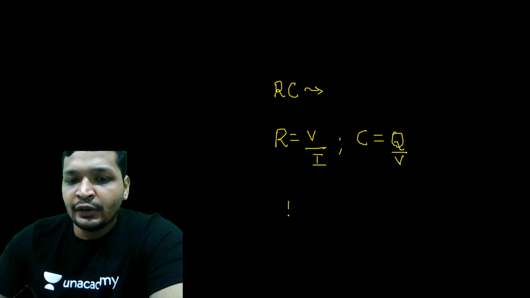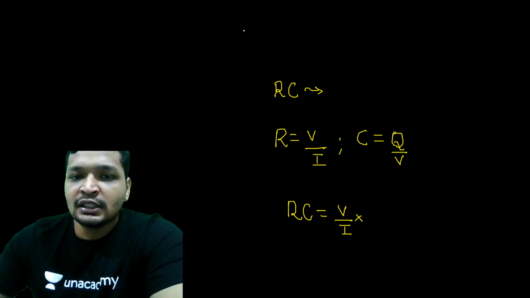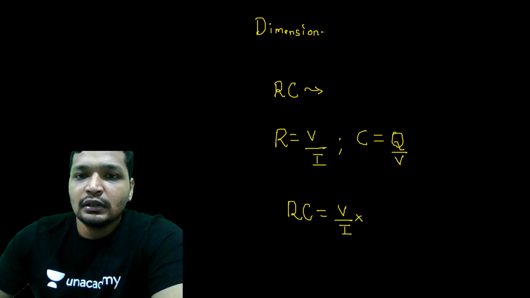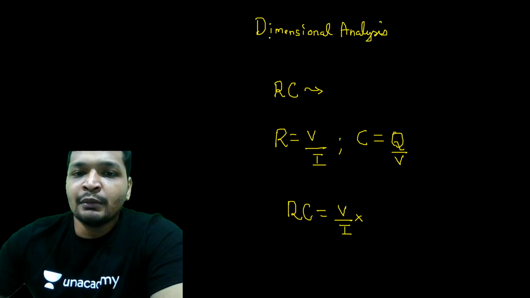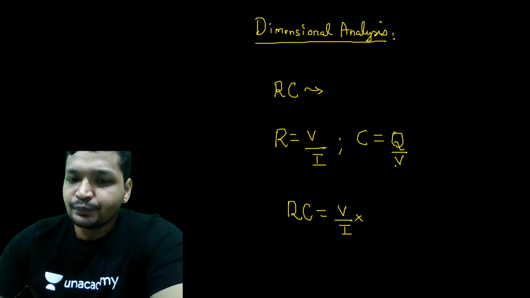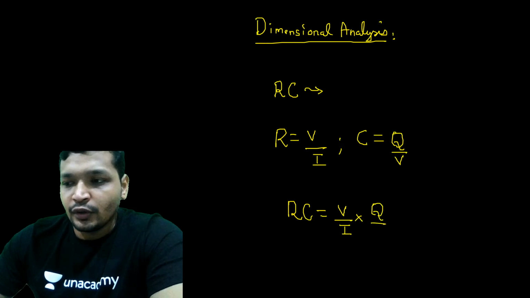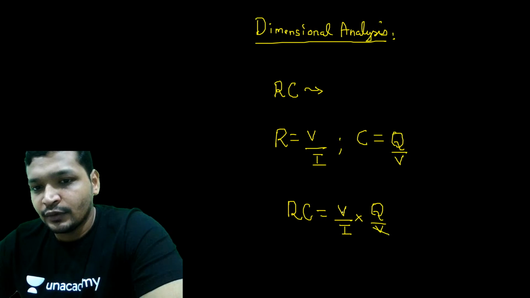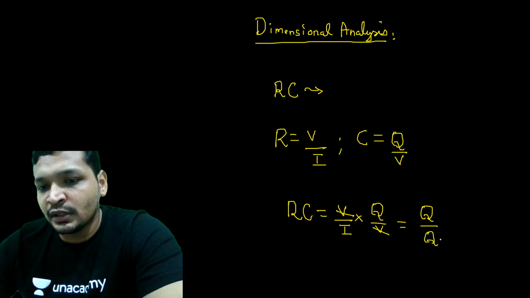Just try to calculate what RC is. RC is nothing but you multiply them. We are just doing dimensional analysis, so don't worry about what we are doing. We are doing dimensional analysis of RC, and that is going to be Q by V times V by I. And what is this? dq by dt, so I'm just writing down coulombs by time.